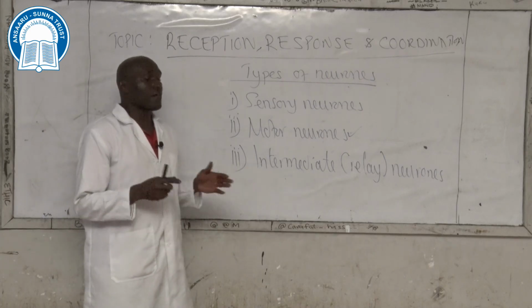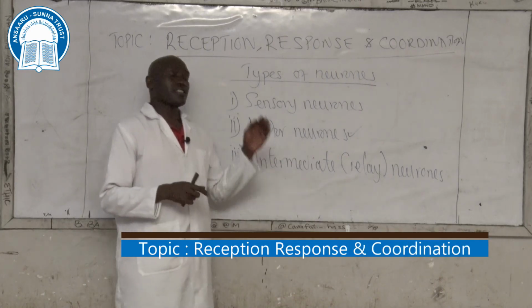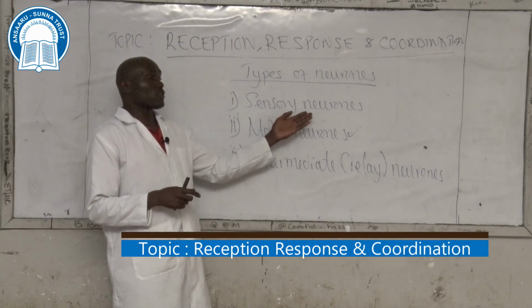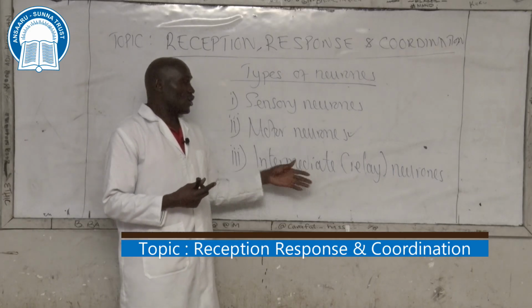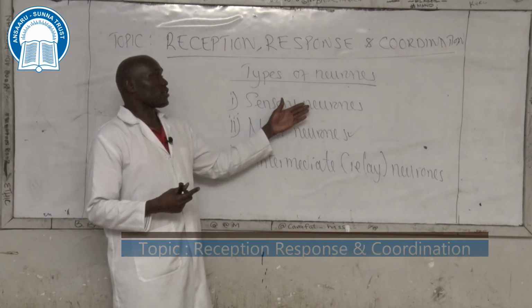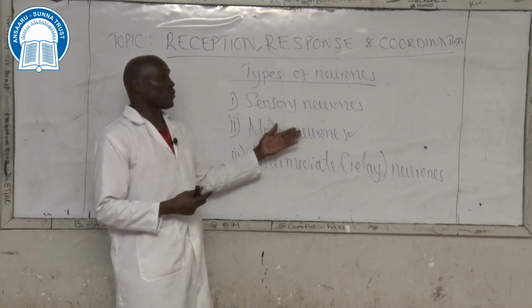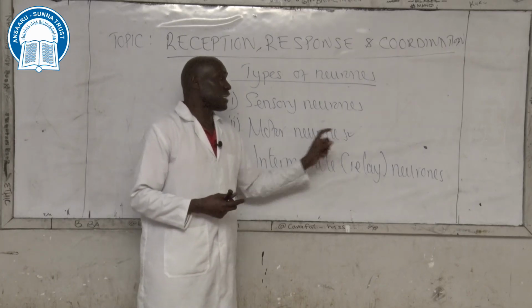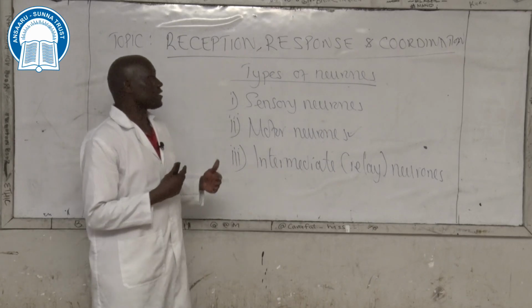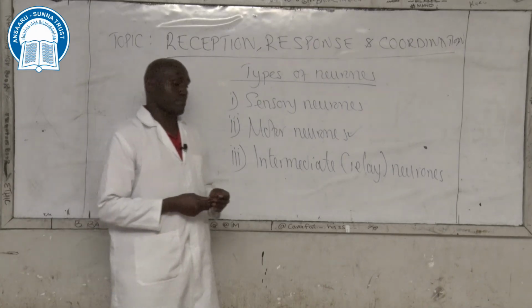Intermediate neurons are found inside the central nervous system, and they link the central nervous system to sensory neurons. They also link the central nervous system to motor neurons. So there is a link between sensory neurons and the CNS, and also a link between the CNS and motor neurons. So they are intermediate or relay neurons because they link the two types of neurons through the central nervous system.